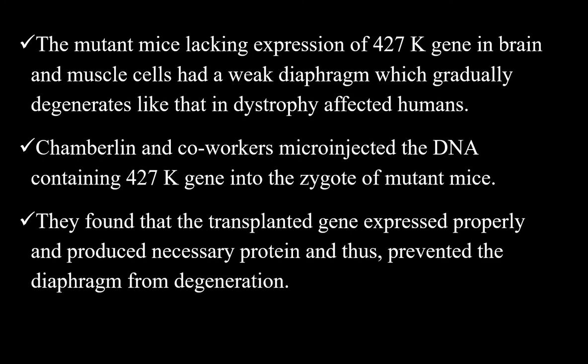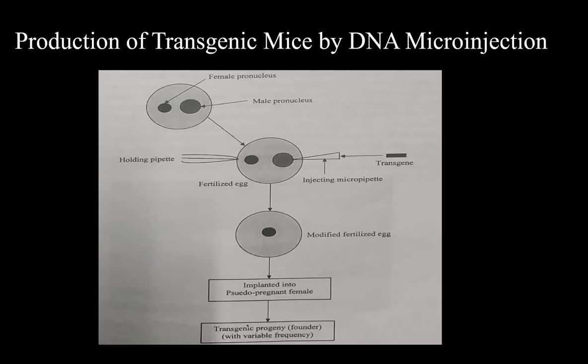They found that the transplanted gene expressed properly and produced the necessary protein which is required, and thus prevented the diaphragm from degeneration. Here is the diagram which represents the formation of transgenic mice by DNA microinjection.